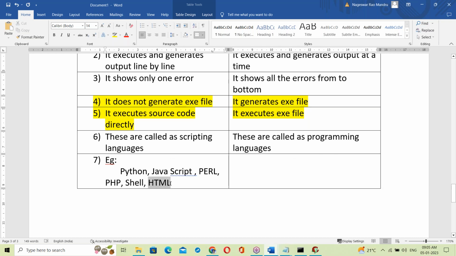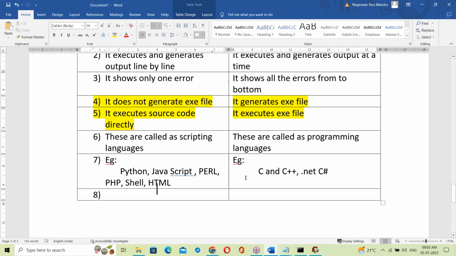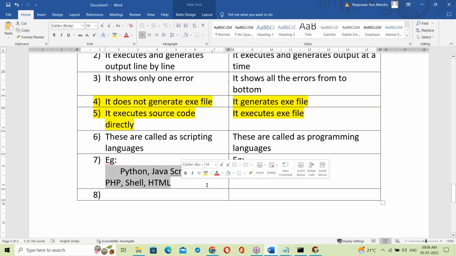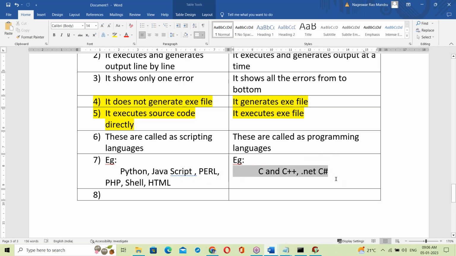Browser is an interpreter for the HTML. Programming language examples: C and C++, .NET C#. They are programming languages. So these are scripting languages, interpreter based. These are programming languages, compiler based. These are interpreter based language examples, and these are compiler based language examples.